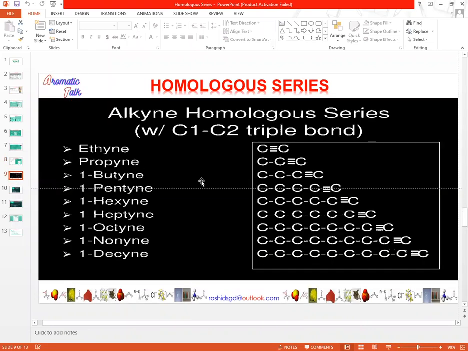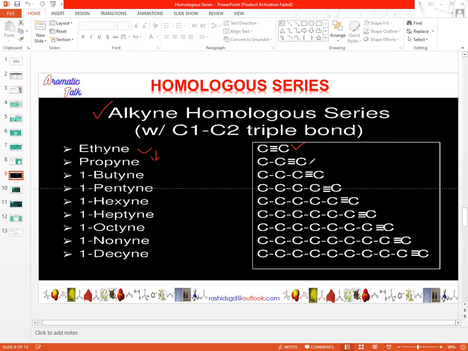Here is another example of another homologous group, that is alkyne. Alkynes are a family of organic compounds, hydrocarbons, which contain a triple bond in their structure. The first member of the alkyne family is ethyne, and its structure contains two carbons and two hydrogens. If we add a CH2 group to ethyne, we will get the next member of the family, that is propyne,